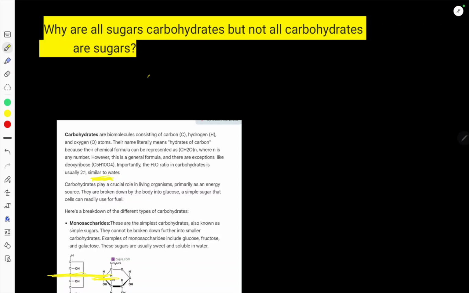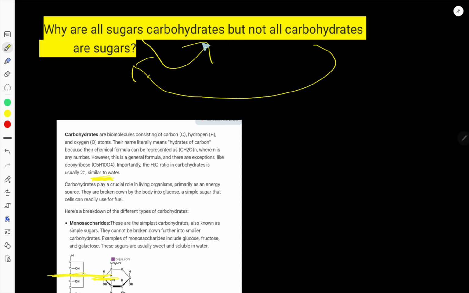Why are all sugars carbohydrates but not all carbohydrates sugar? That is, all sugars are carbohydrates but not all carbohydrates are sugars. Okay, so what is the condition to be a carbohydrate and what is the condition to be a sugar? You have to keep this in mind.